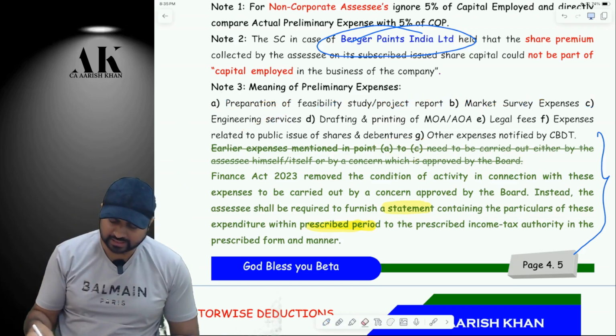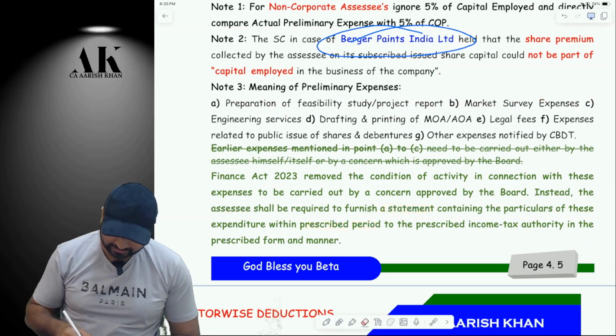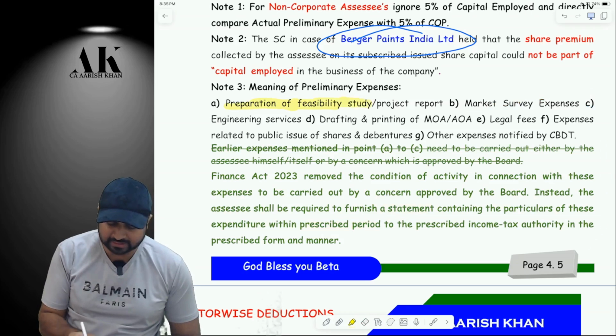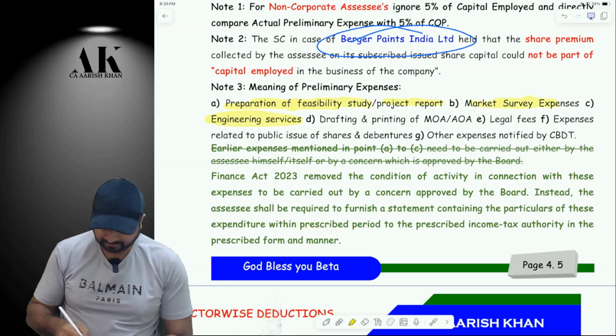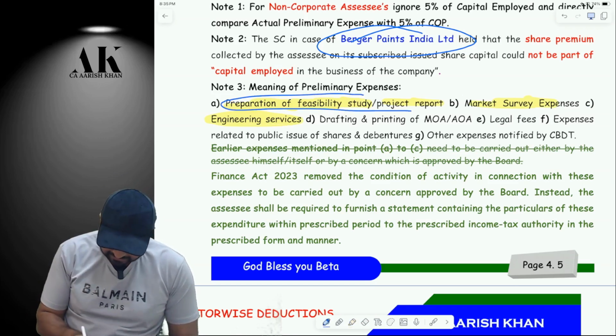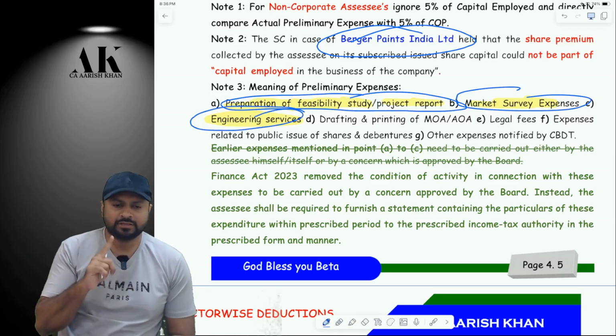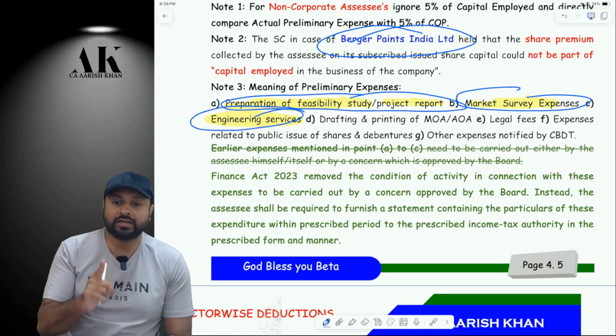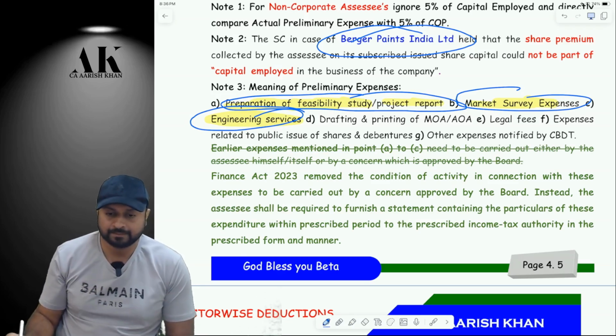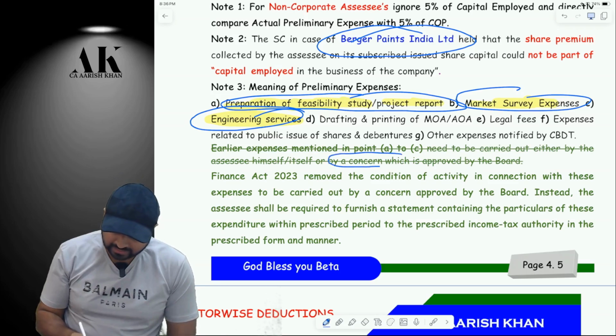So in this section, there are certain expenses, and I am highlighting them: preparation of feasibility study, project report, market survey expenses, engineering services. Now, what used to happen till last year? These expenses were allowed if they were conducted by an approved concern.